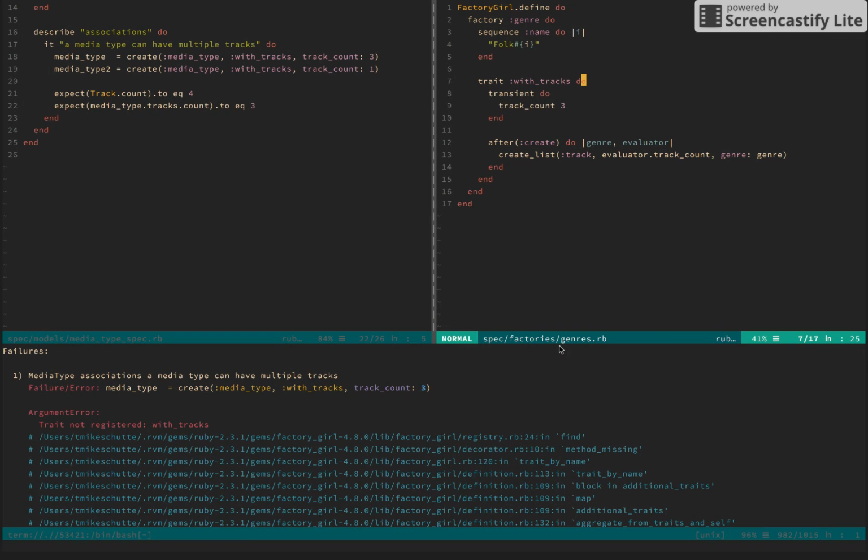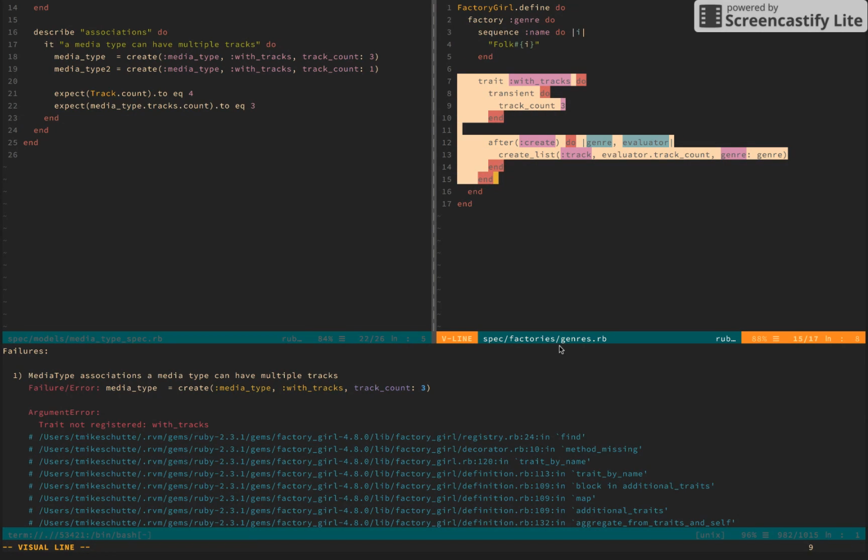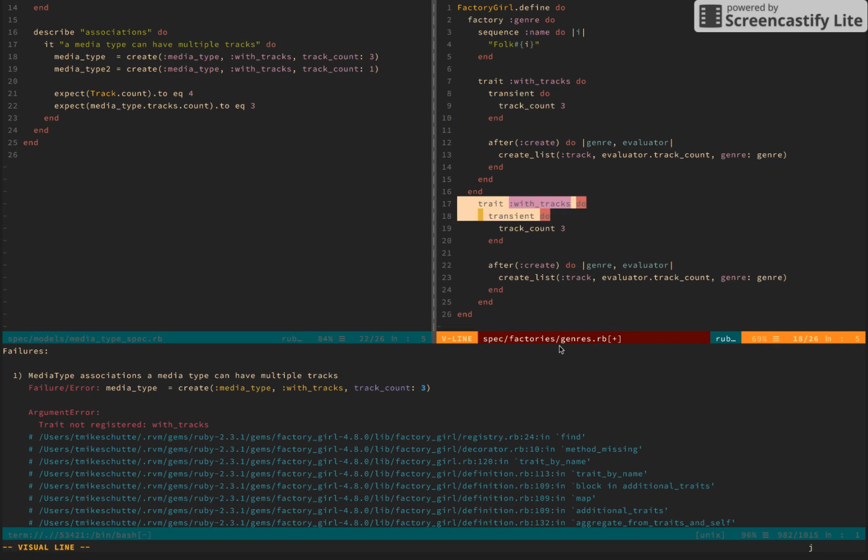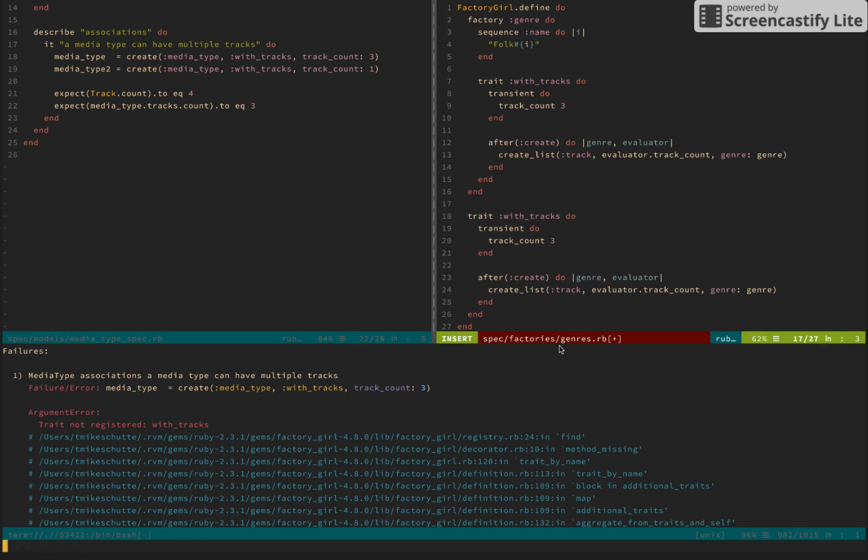So what I'm interested in is, could we extract this with tracks with genre? How could we maybe, after create, self, we're going to go a little Wild West here. We're going to take this and copy it outside of the scope of the factory genre. Okay. Now we're outside of factory. We're just creating a trait called with tracks.